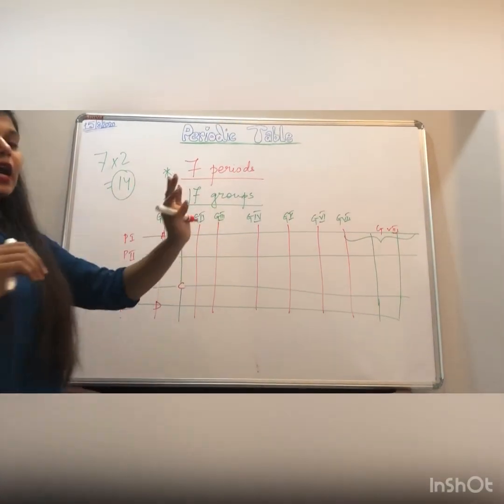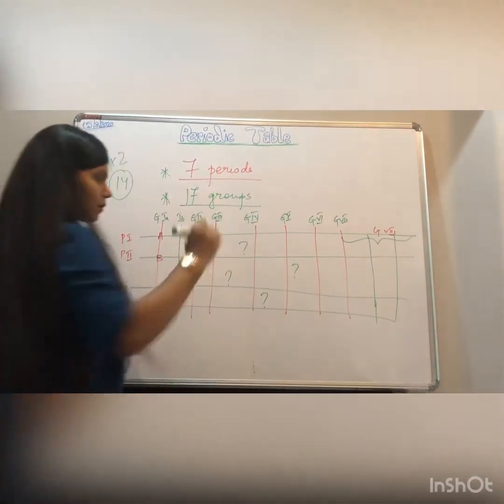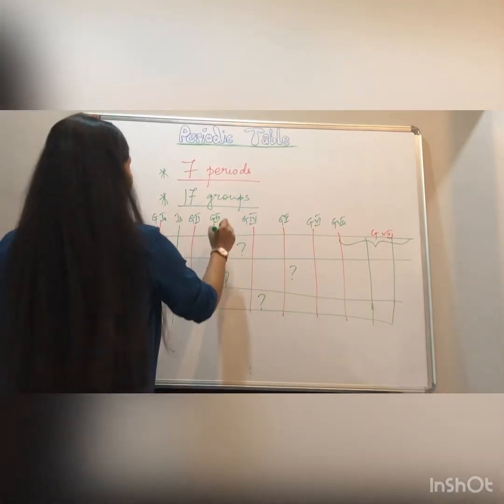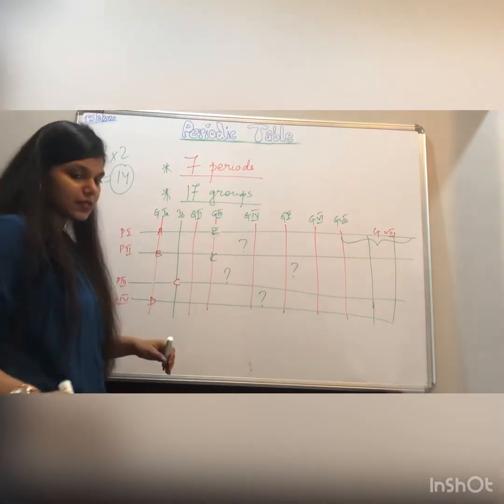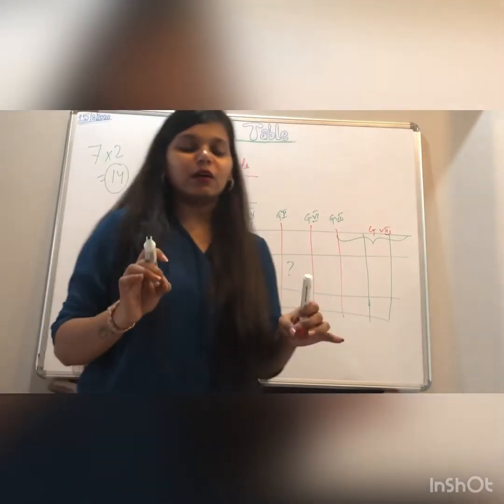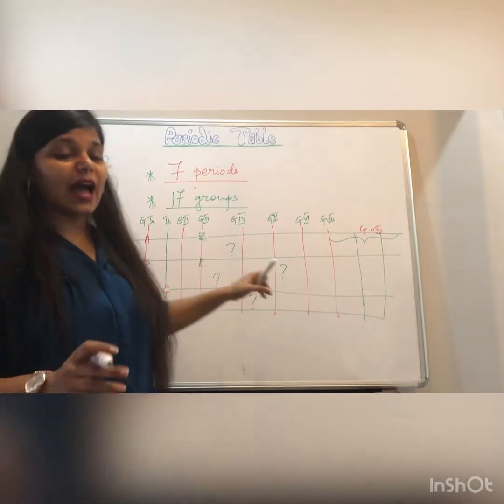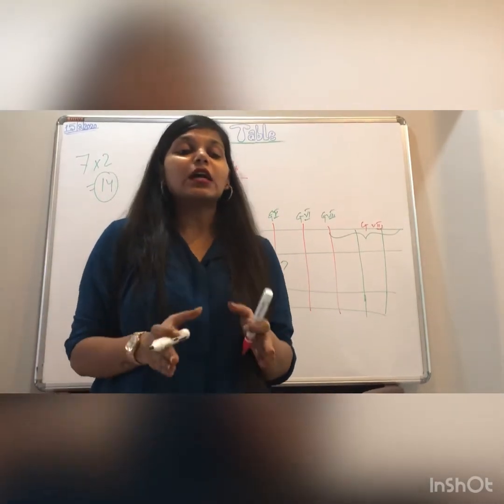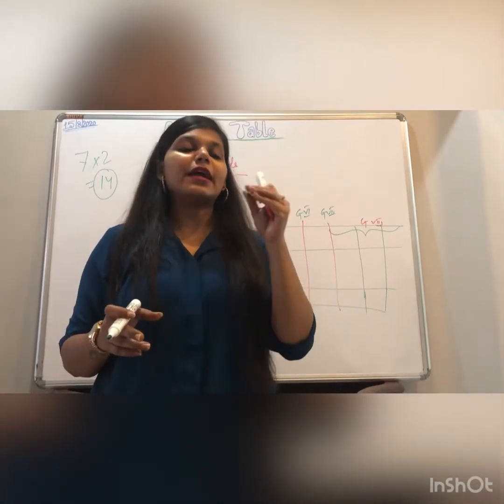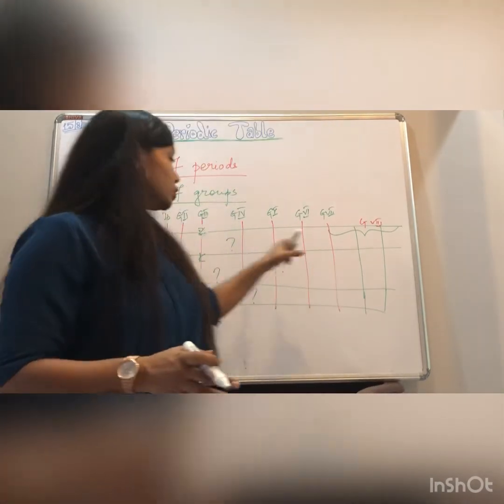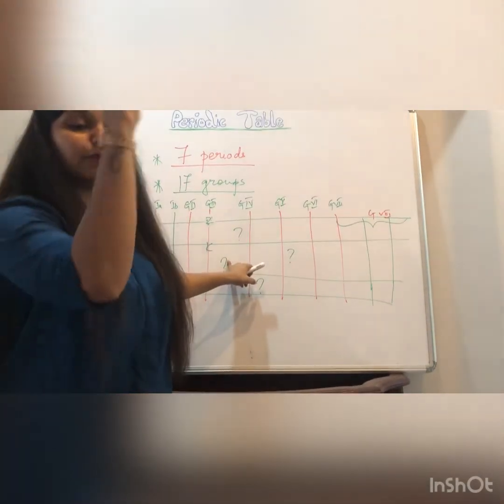Now, wherever he had to, he left some empty spaces. Suppose he wrote A, suppose he wrote Z, K, and he put a question mark here and then filled up the space. Now why? This was a very big and very correct thing done by Mendeleev. He put a question mark here stating that on the basis of their chemical properties, he predicted that in future an element would be discovered which would have particular chemical properties. So for that he put a question mark.